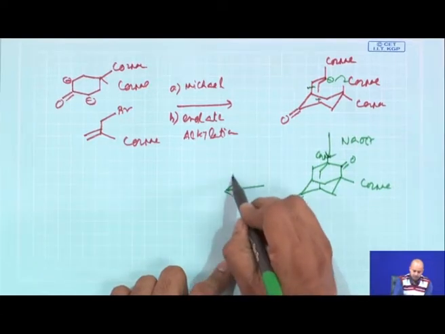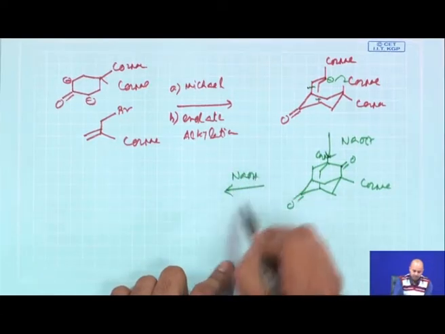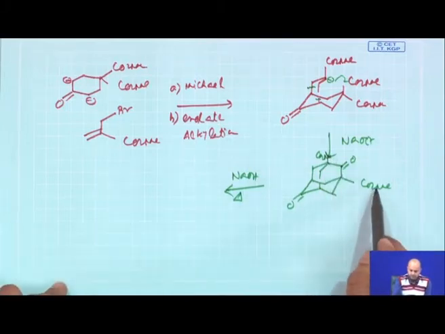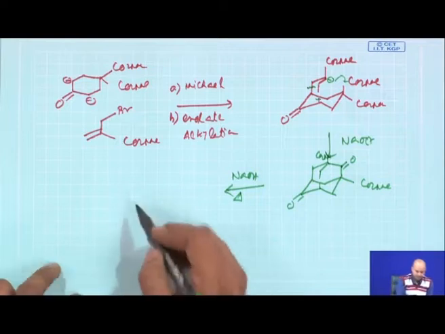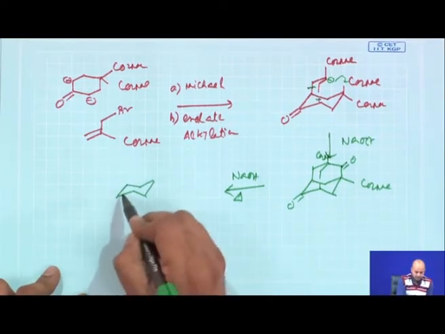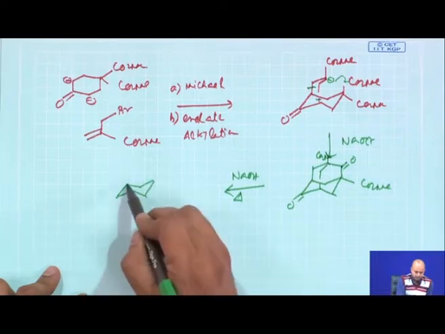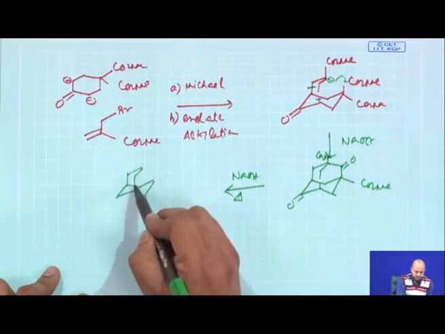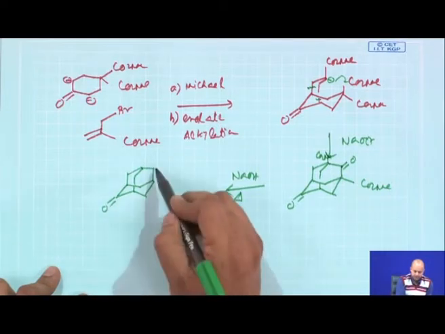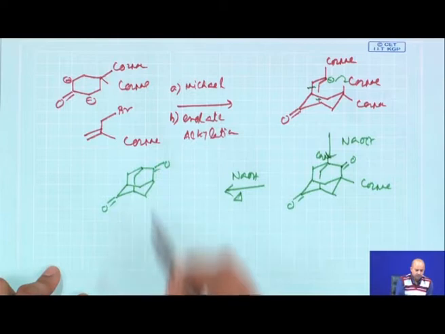So, now you just do basic hydrolysis and heat. Decarboxylation from here, decarboxylation from here. Then after this decarboxylation, you will get the ketone here, you get the ketone here.